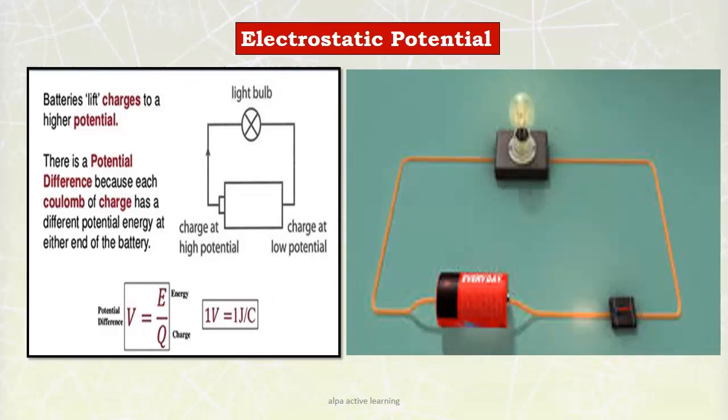Now look at the circuit. Here you can see the bulb, the connected wire, a battery and a plug key. So there is a potential difference because each coulomb of charge has a different potential energy, and this potential difference V is equal to E upon Q.